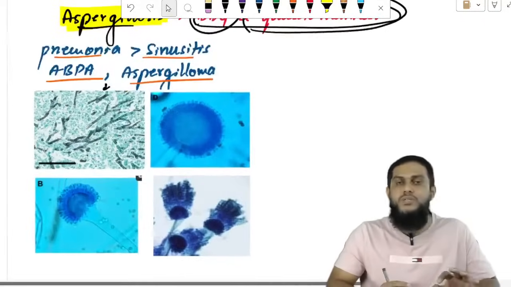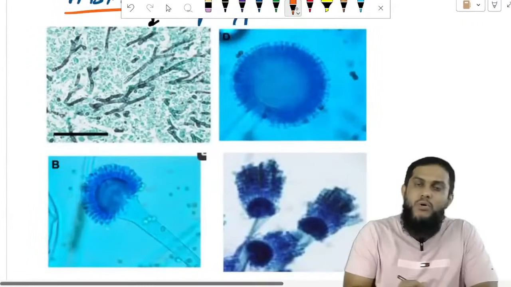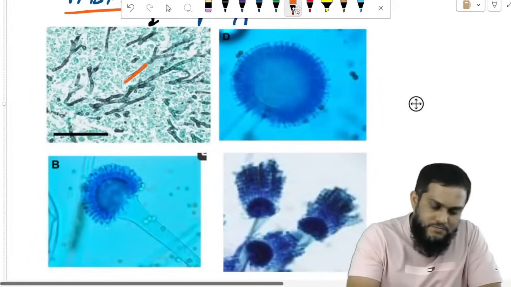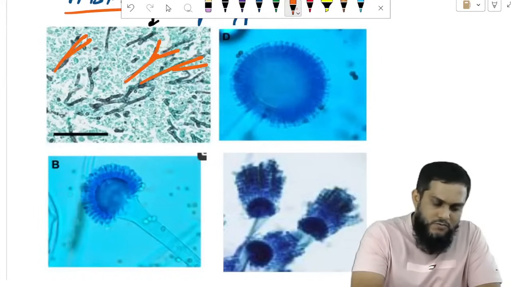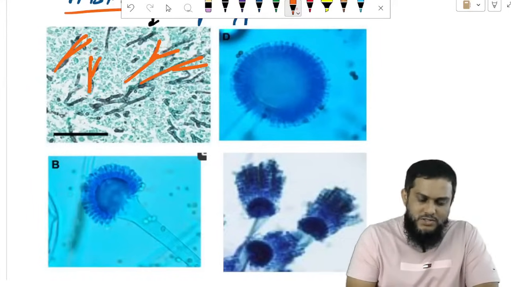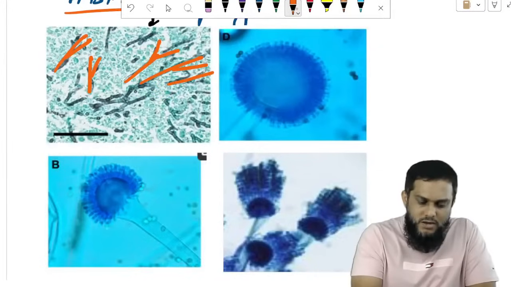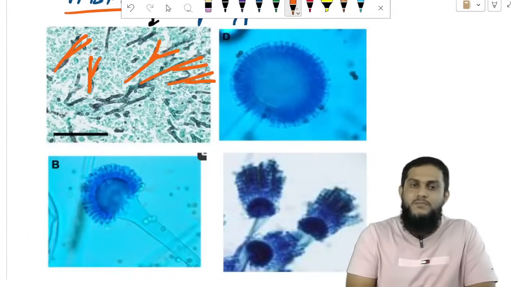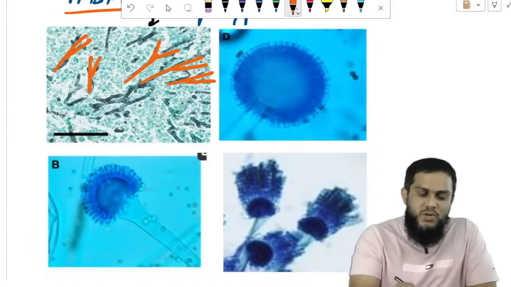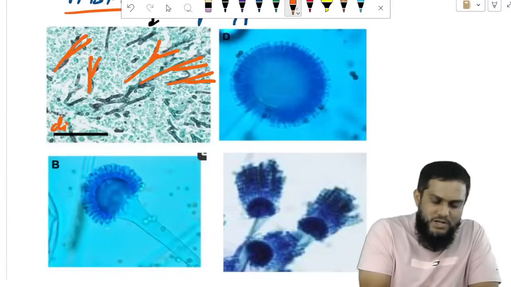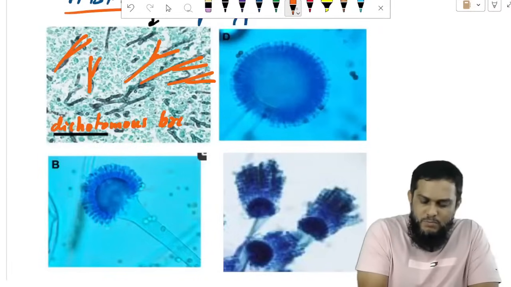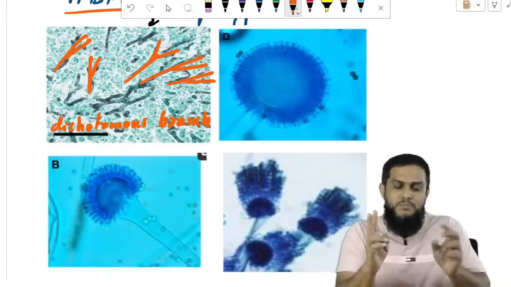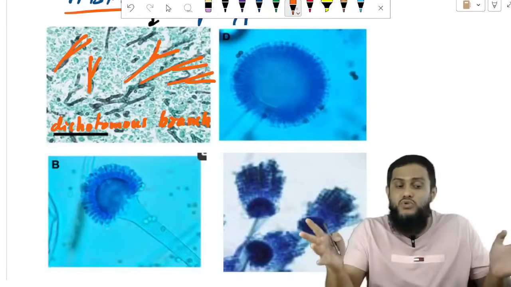Now, what do you see? Sir, I see, this is very important, hyphae with two branches. When every hyphae gives two branches, this is what we call dichotomous branching. Very important. Dichotomous branching. Every hyphae gives only two branches.